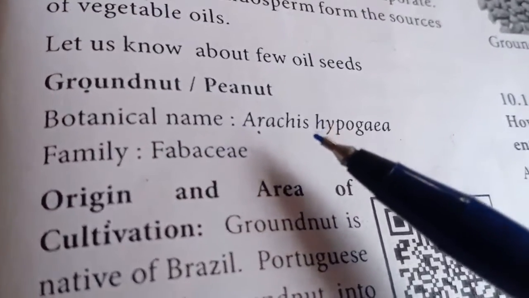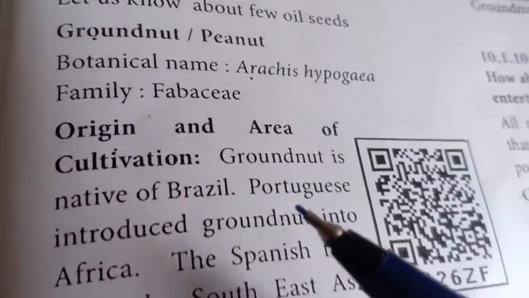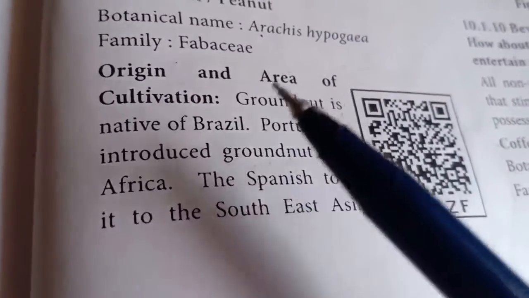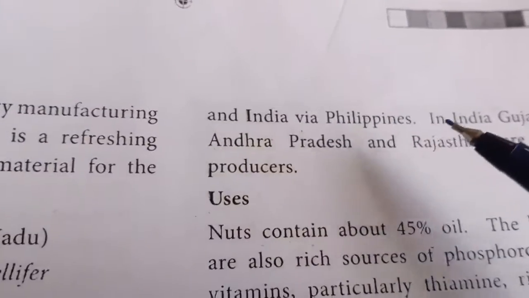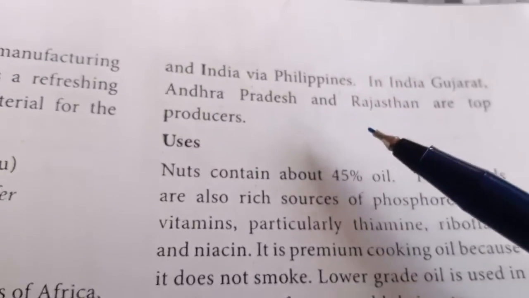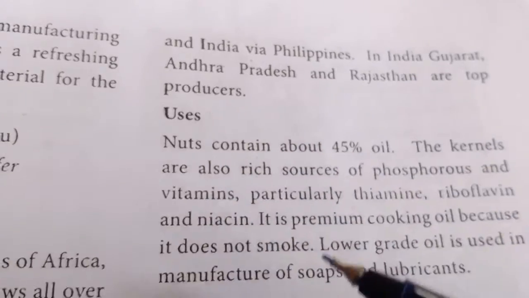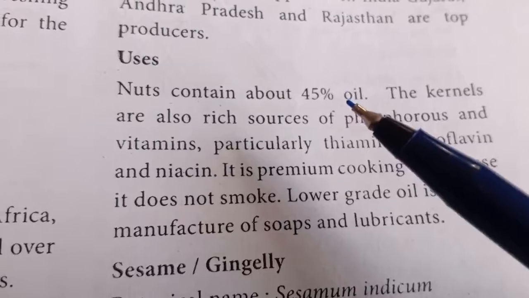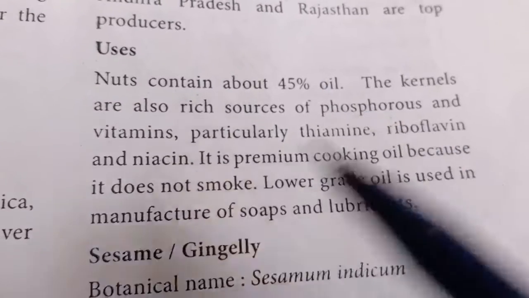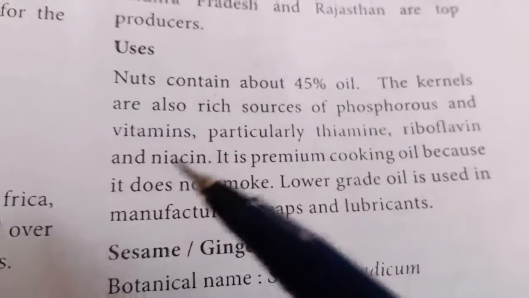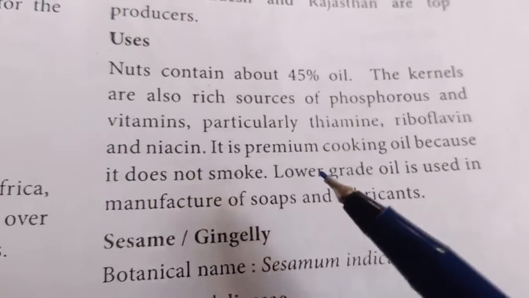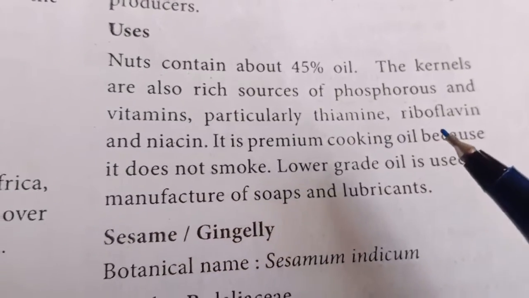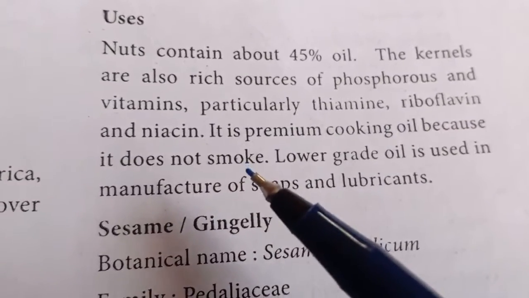The binomial for groundnut is Arachis hypogaea, and it is a native of Brazil. Children, 1 mark question. It was later introduced into India via the Philippines. It is grown in Andhra Pradesh and Rajasthan as top producers. This nut consists of 45% oil, and it has vitamins like thiamine, riboflavin, niacin, and it is used for premium cooking oil because it does not produce smoke.